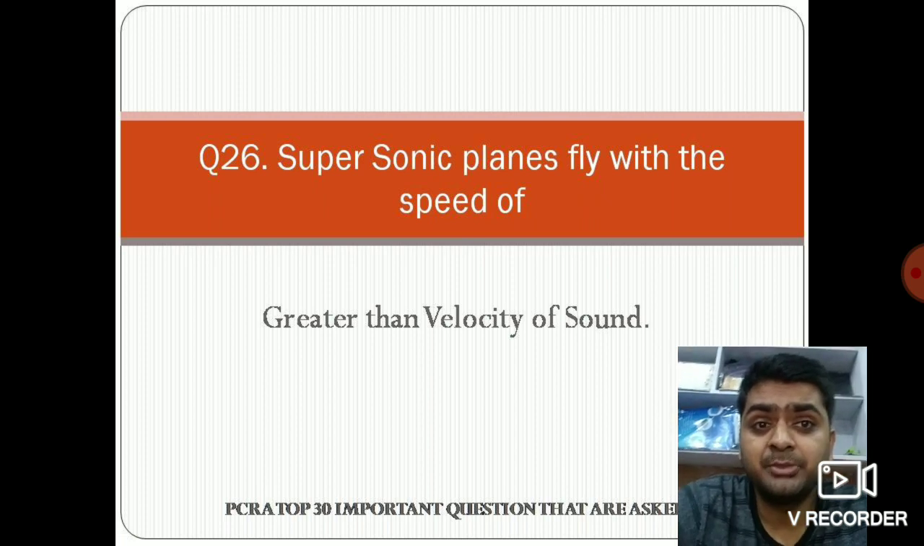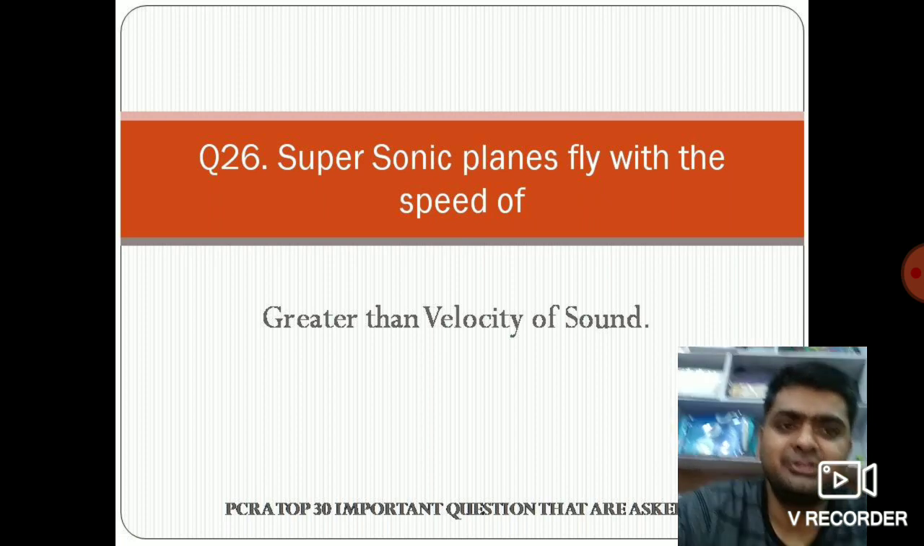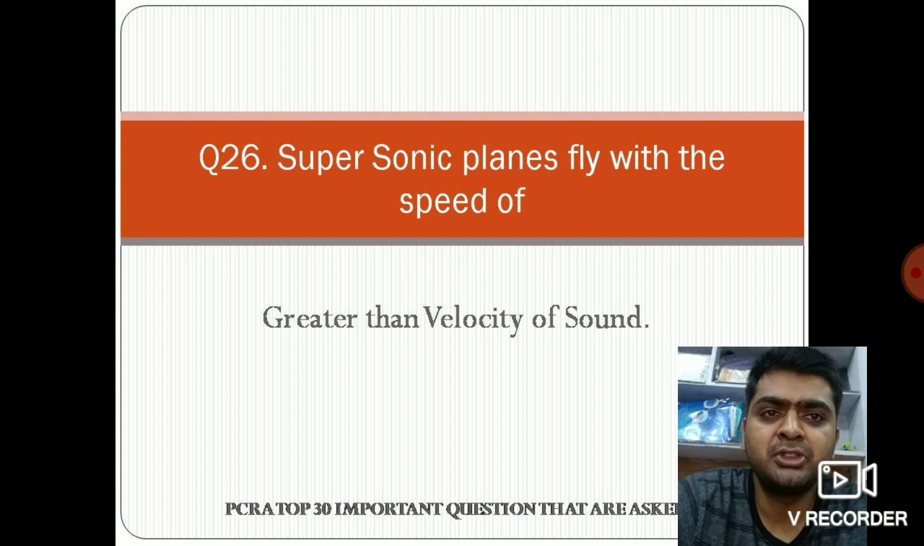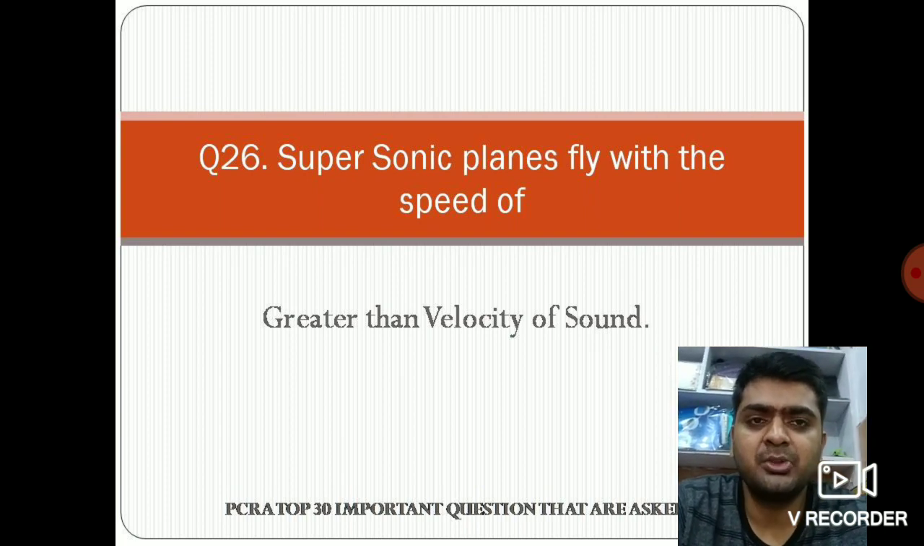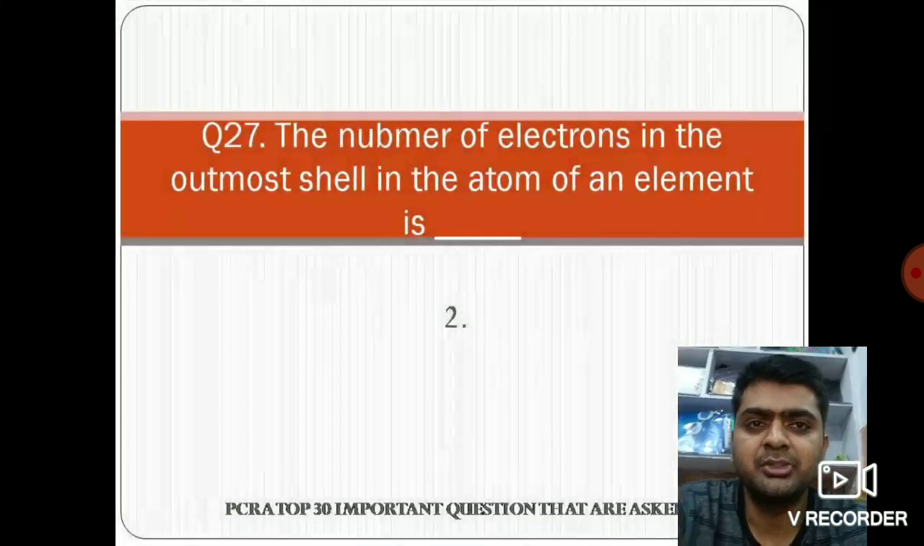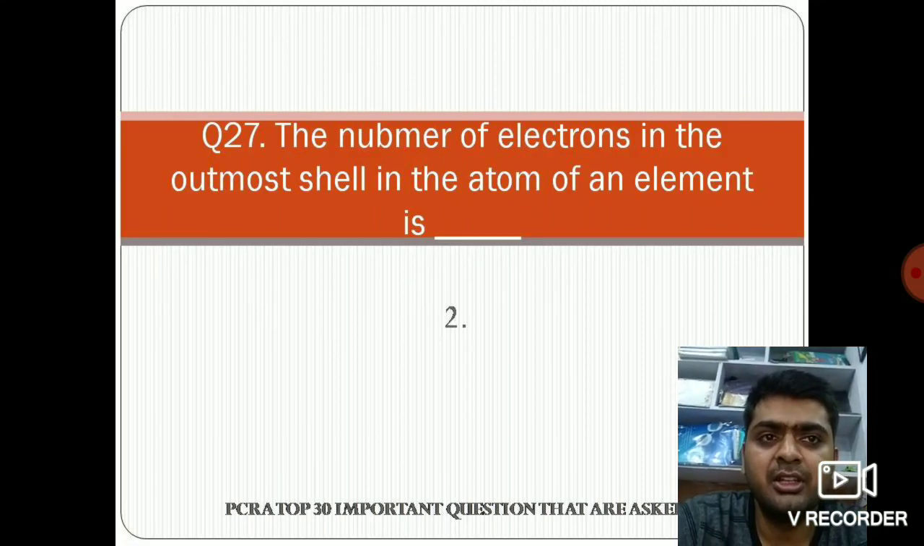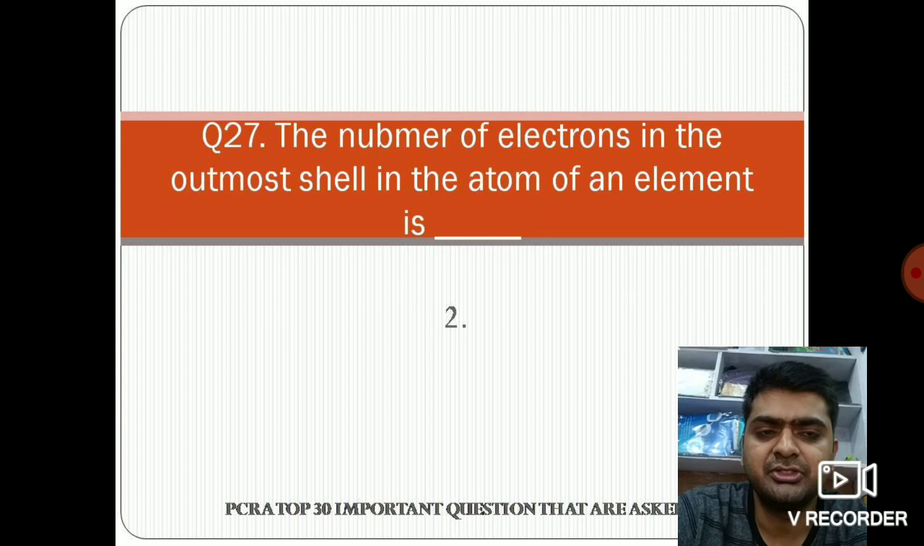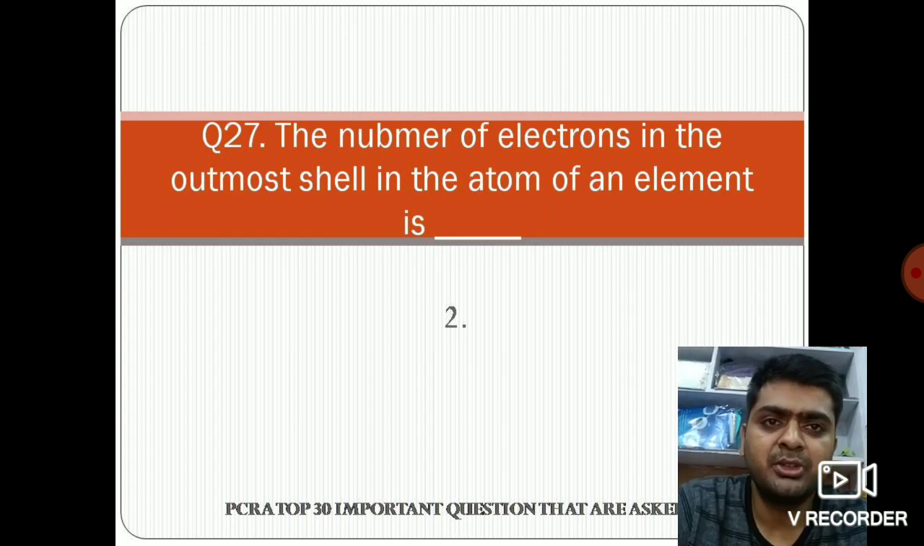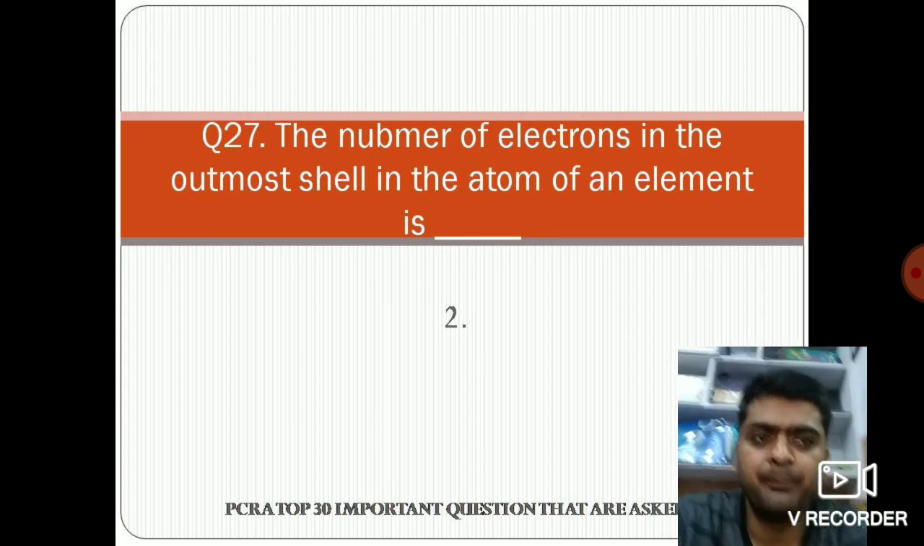Supersonic speed क्या स्पीड होती है? Greater than the velocity of the sound. Sound से भी ज़्यादा स्पीड होती है supersonic planes की. So this is the question number 26. Now the last three questions are coming. The number of electrons in the outermost shell in the atom of an element is. The number of atoms जो present होता है outermost shells में is 2.